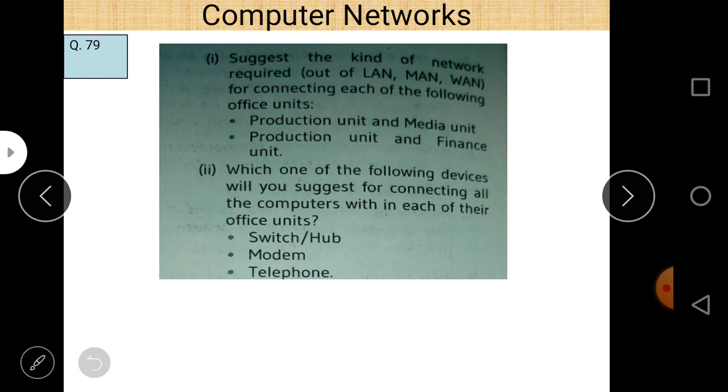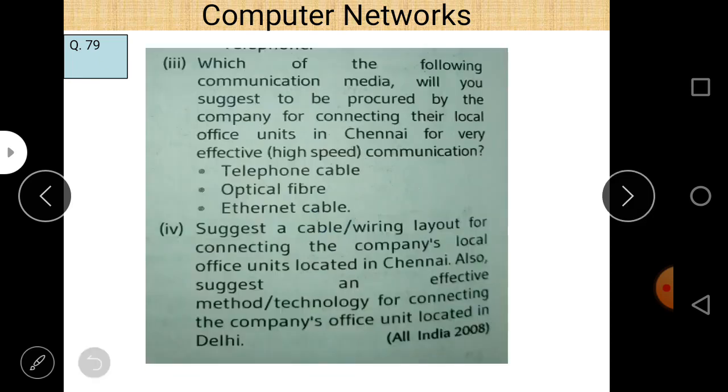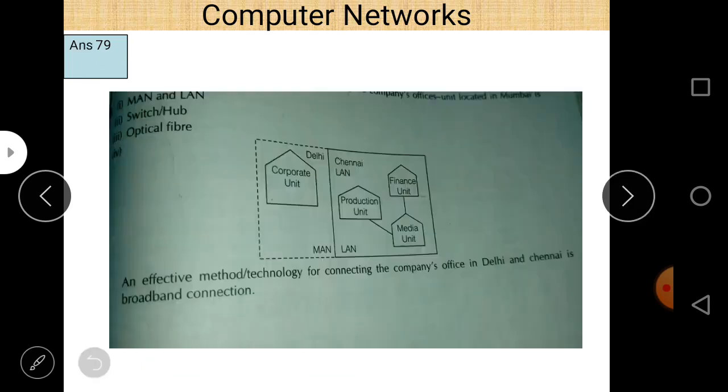Next question is which one of the following devices will you suggest for connecting all the computers within the office? So obviously switch and hub are used, because to connect all of the devices within an office we use switch or hub. Switch or hub is the answer.